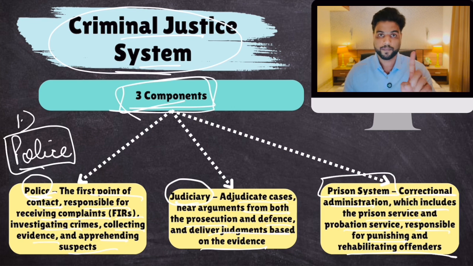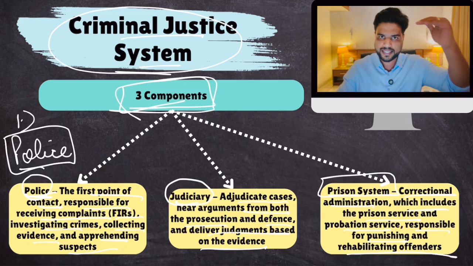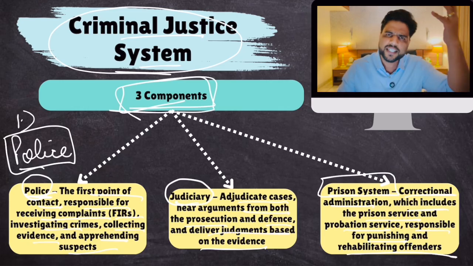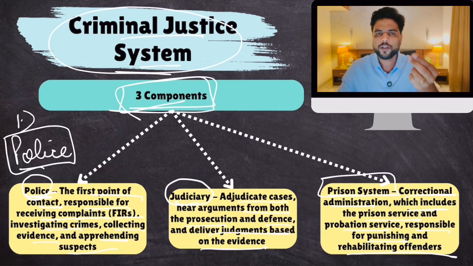Always remember this. Clear? Now, what is the entire process that goes on when someone breaks a law? How does this criminal justice system operate? There is a proper procedure that is followed in India. So let's talk about some steps of this procedure.